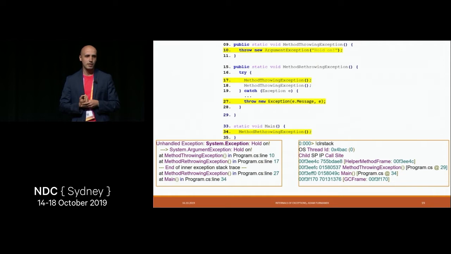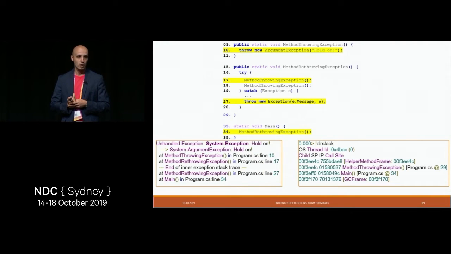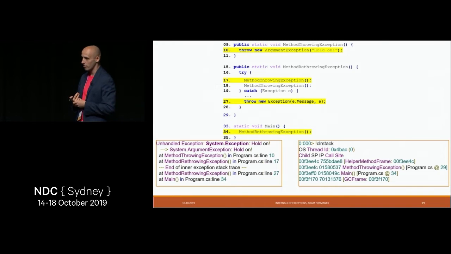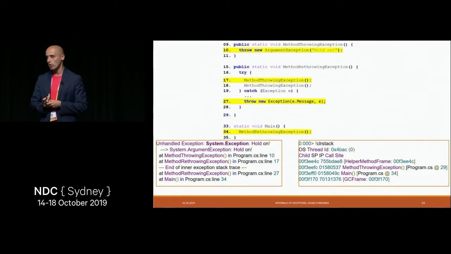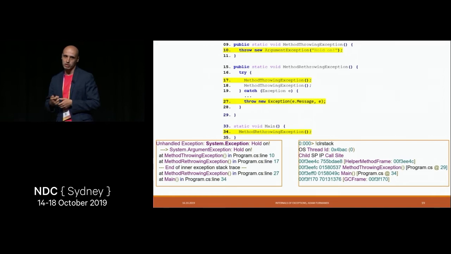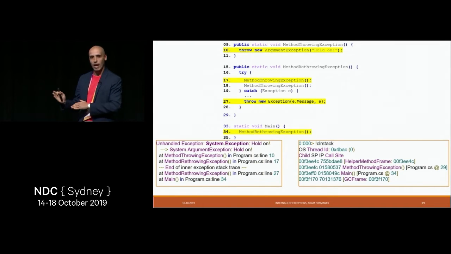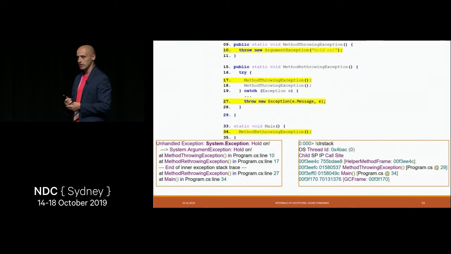The only problem here is originally we threw a system argument exception, but now we are throwing a system exception. So we changed the exception type. We significantly changed the behavior of our application, probably introduced some bug by making this line of code. So while it is better, I mean, we do have this line and that's what we wanted, we probably broke the application, which is definitely not a thing we'd like to do. So can we somehow get all the lines in the output and still continue with the same logic?